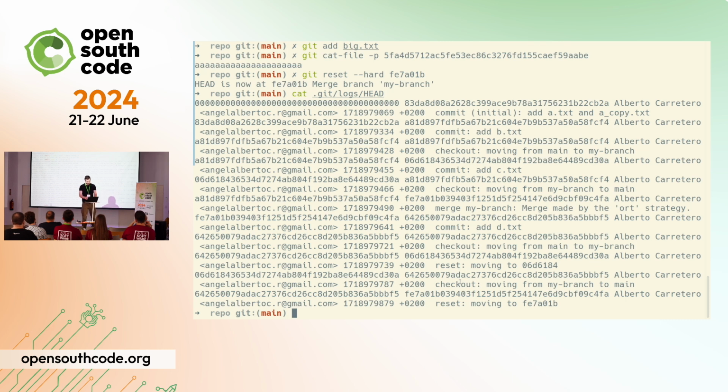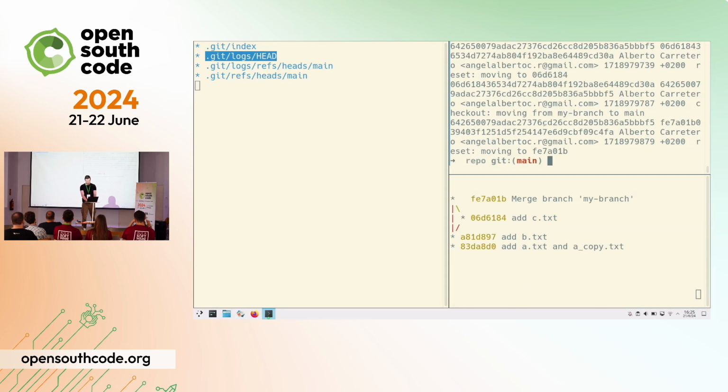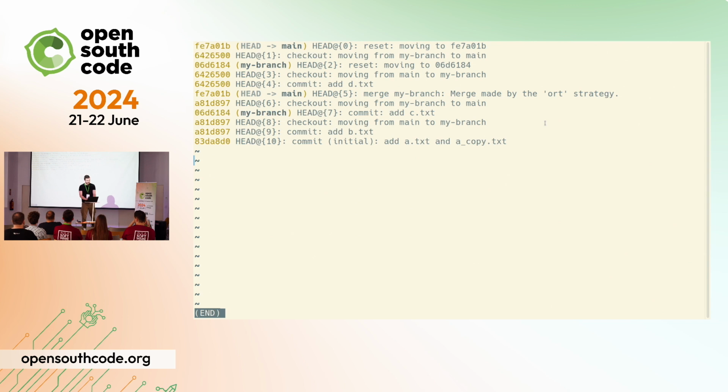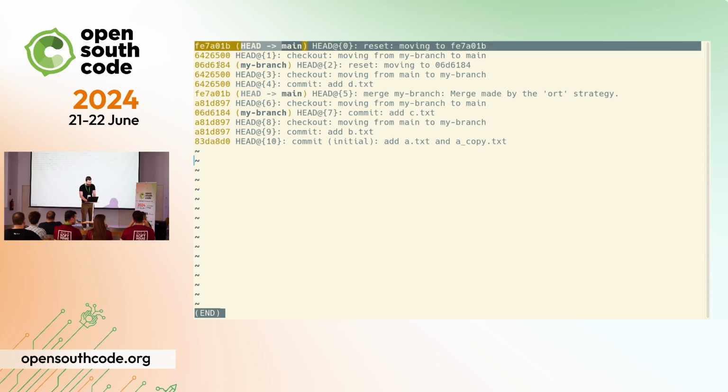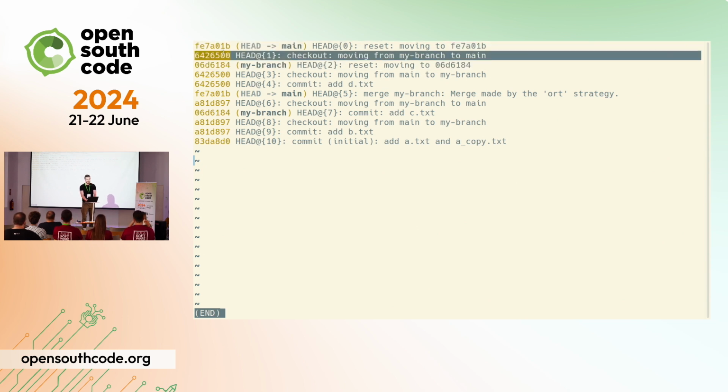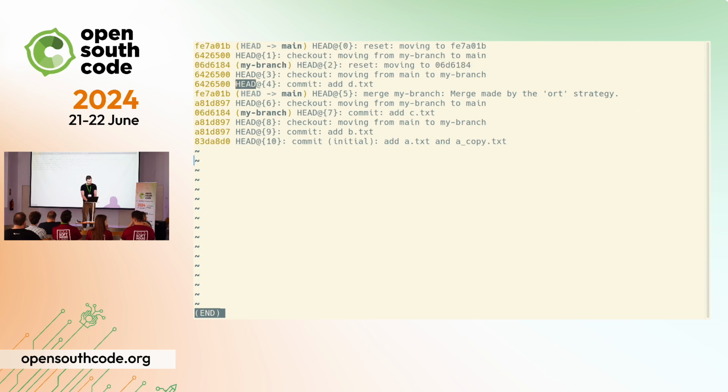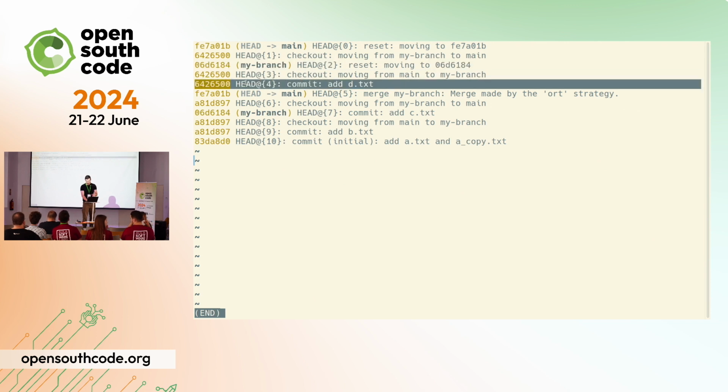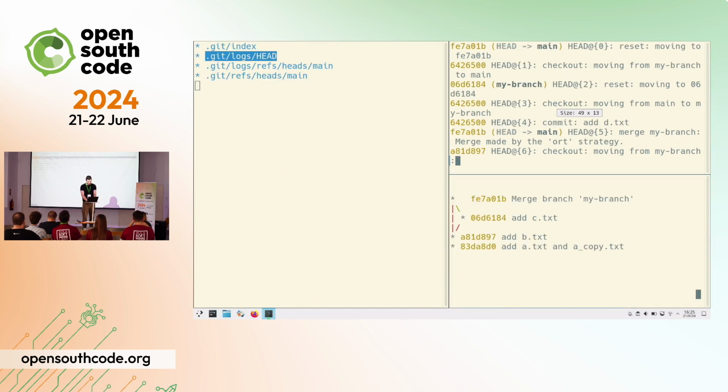But again, you wouldn't expect everyone to open the logs and then have to read all the information and then copy the commit. So there is another command called reflog that parses this file and then prints it in a human-readable way. So it's just printing the hash of the previous commit. So this is the hash of the current commit, and this is the hash of the previous one. The previous one, I mean, undoing one step, not the previous one in the graph. And this is undoing 2 steps, undoing 3 steps, undoing 4 steps, and so on.